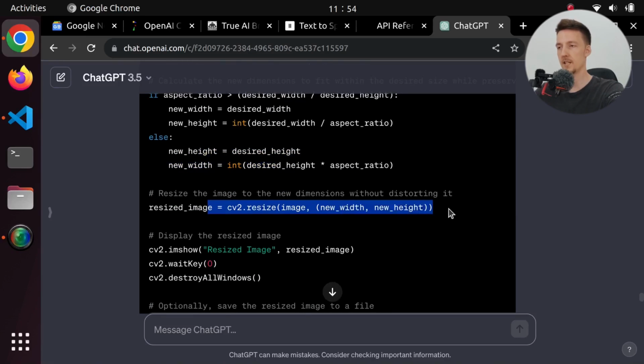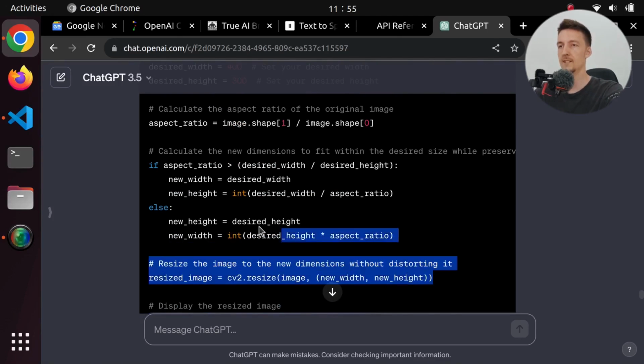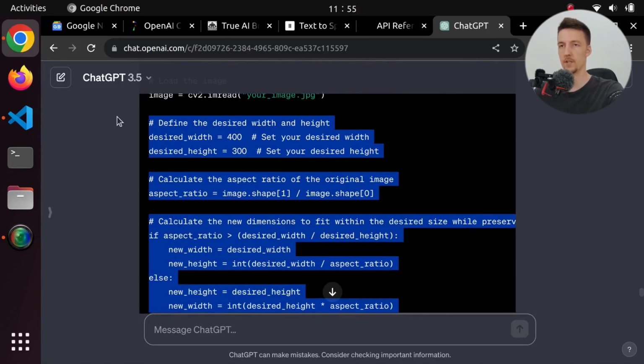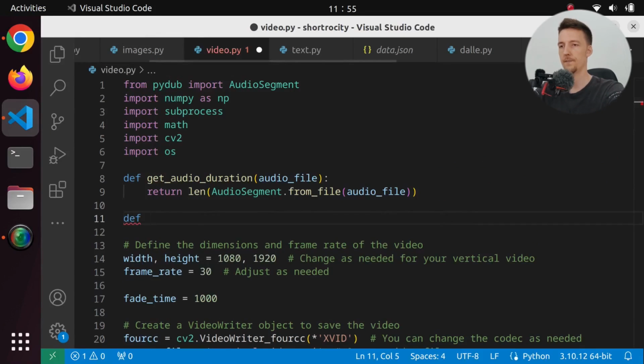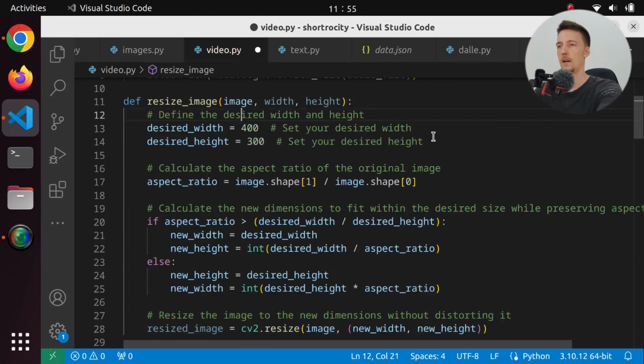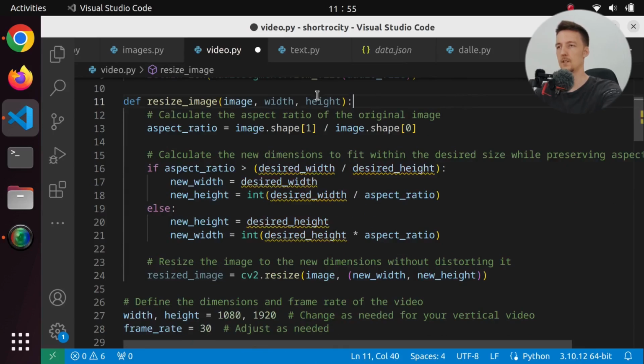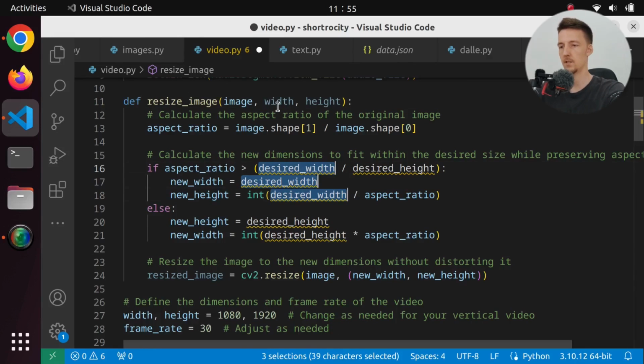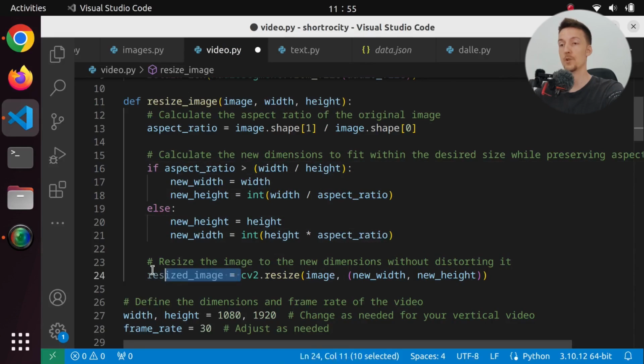And then we resize it to the new width and the new height. And I think that should be it. We don't have to save it anywhere. So let's actually create a function from this. Let's say define resize image, and it takes the image and the width and the height. And we do all of this stuff in here. And actually we get this directly from the width and height. So this is width and this is going to be height. And we just return that. So that should do it.